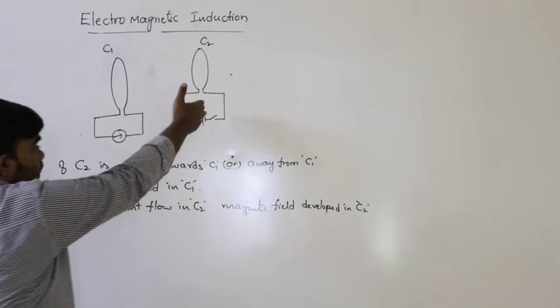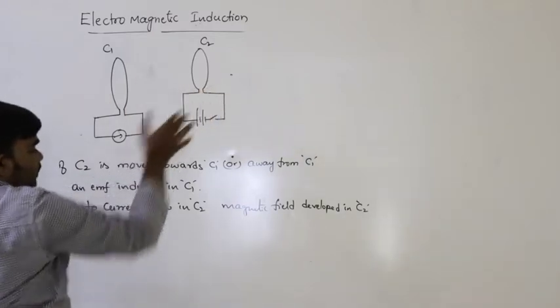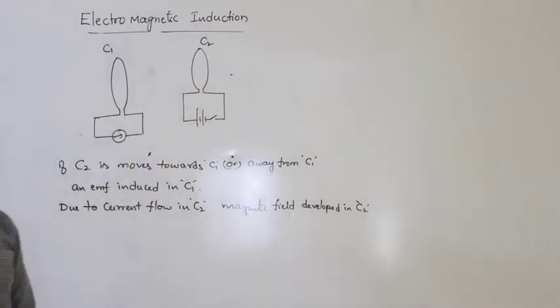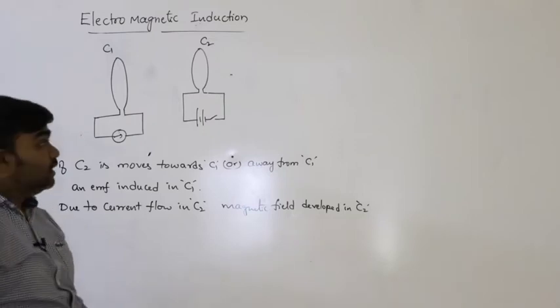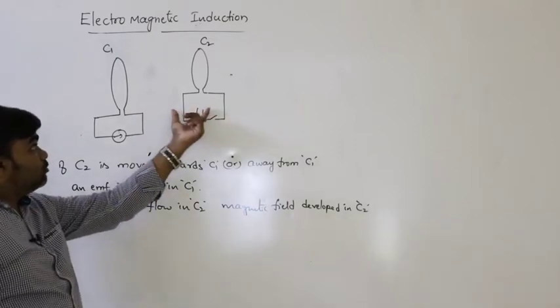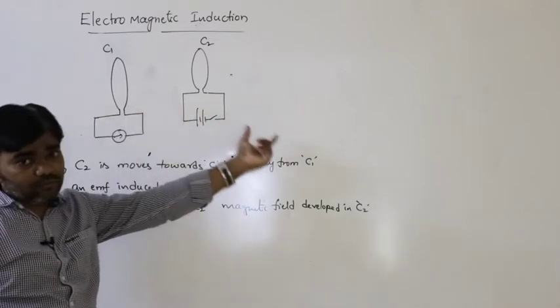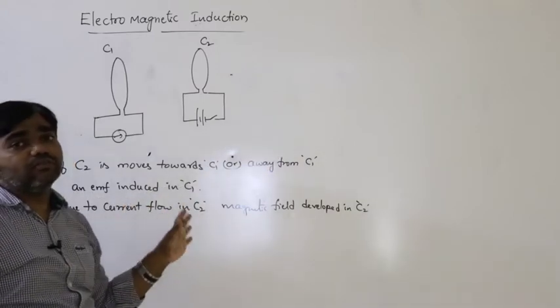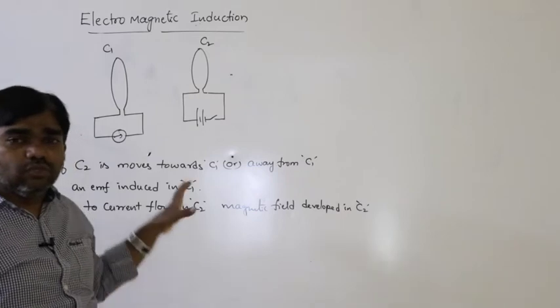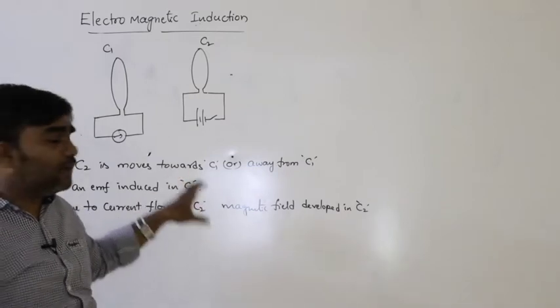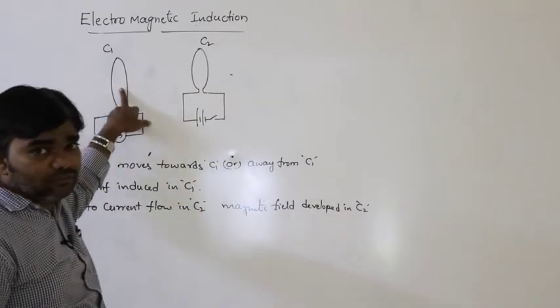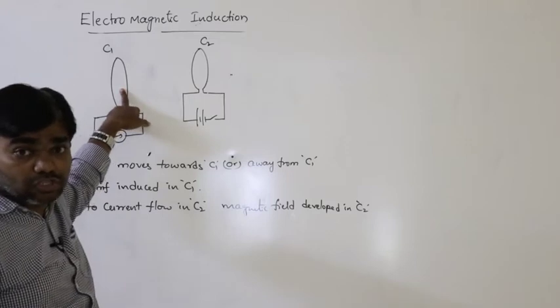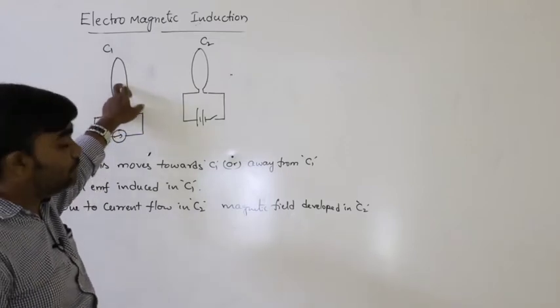So if this C2 coil is either moving towards or away, the magnetic field must change. If the C2 coil moves towards C1 or away from C1, definitely a certain amount of magnetic field must change. Due to the change in the magnetic field, an EMF is induced.